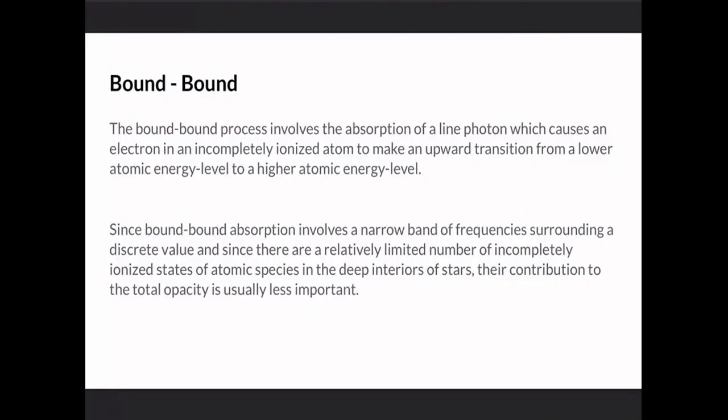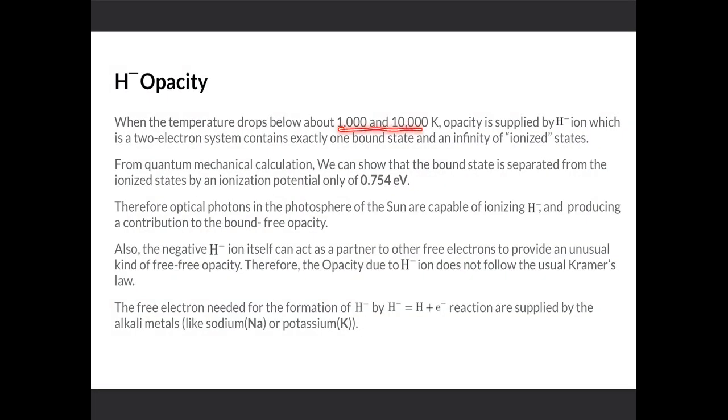Now let's look at the bound contribution to the total opacity. Since there are very few incompletely ionized states in the deep interior of stars, their contribution to the total opacity is very small compared to other contributions. When the temperature is between 1000 and 10,000 K, there is a non-trivial contribution to the total opacity, which is given by H minus ions. In this temperature range, H atoms can capture electrons from the alkali metals and become H minus ions.